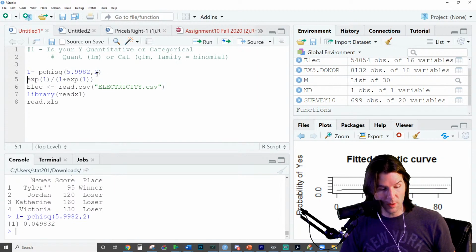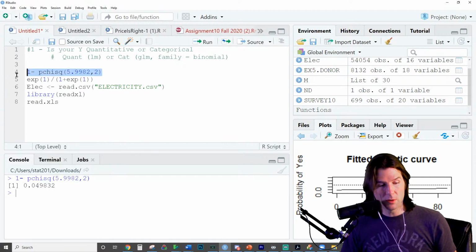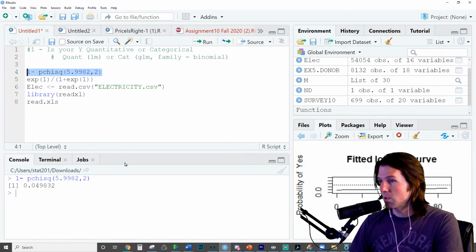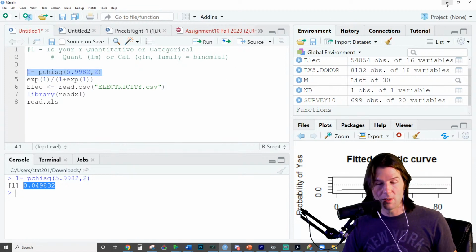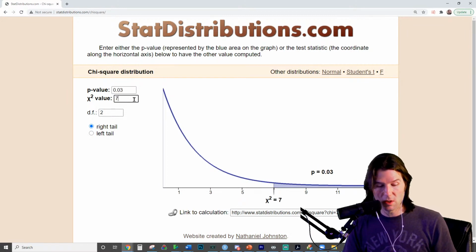Here is the p-value calculated inside of R right now. So here's the p-value using R, giving us a p-value of 0.0498. But the way this applet works, it rounds it up to 0.05. It is below 0.05, but just barely. And we can start to see here that we start to get a little bit lower. As this goes higher and higher, the p-value will get smaller and smaller.